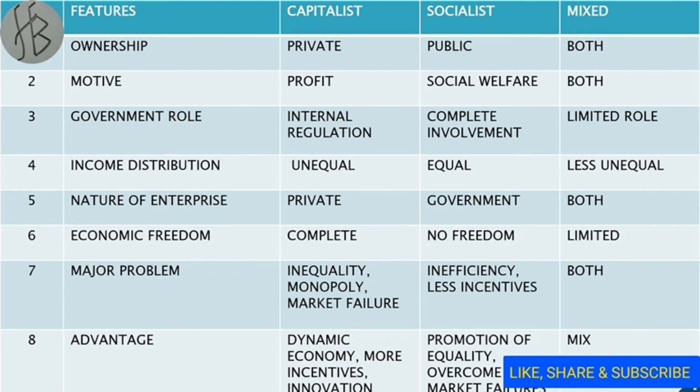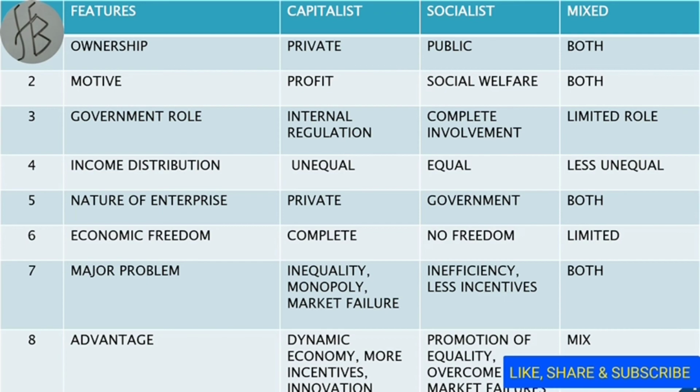The major problems in the capitalistic economy are inequality, monopoly and market failure. In the socialist economy, there is inefficiency and lack of incentives. In the mixed economy, there exist the disadvantages of both economic systems.